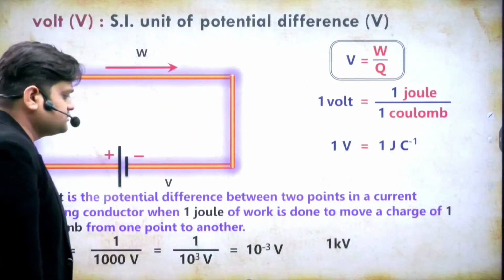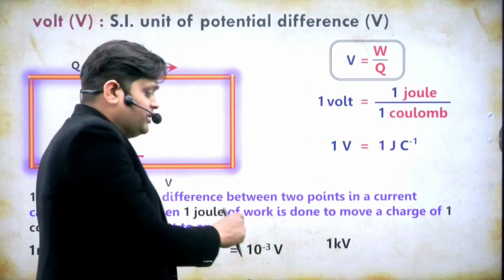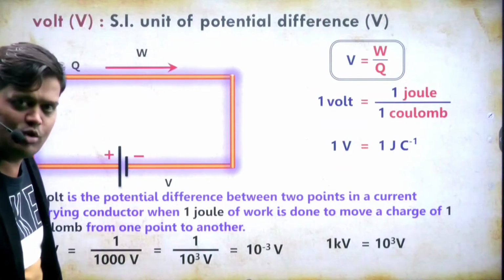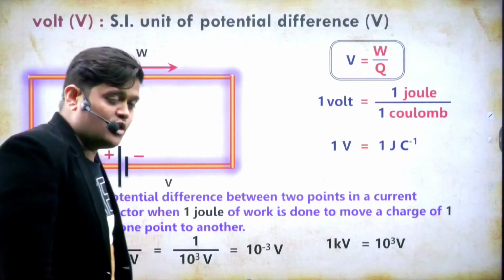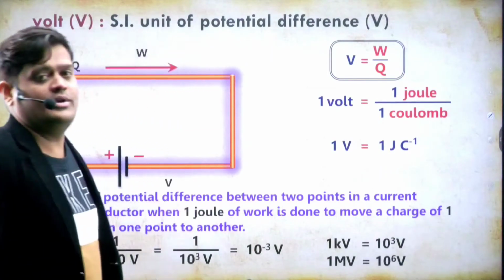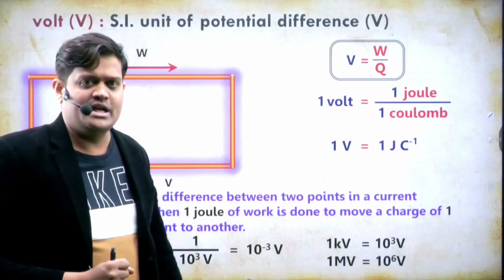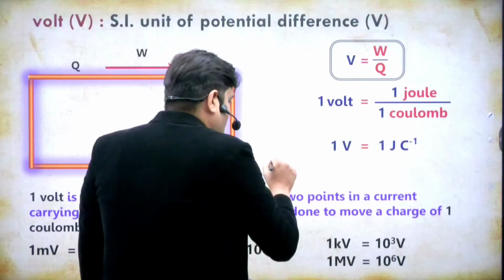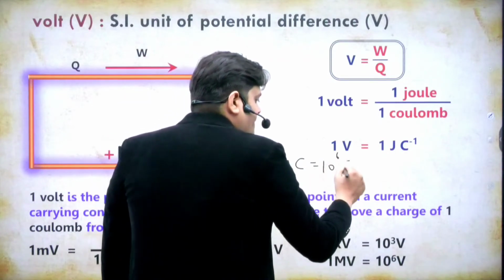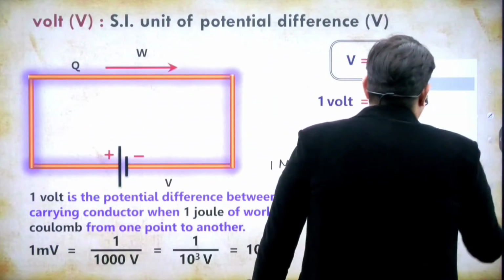If there is a 1 kilovolt supply, then 1 kilovolt is 10 to the power 3 volt. Like 1 megavolt, it means 10 to the power 6 volt. What is the meaning of mega here? That's 10 to the power 6. Like 1 megacoulomb is 10 to the power 6 coulomb. Okay, so it is completed.